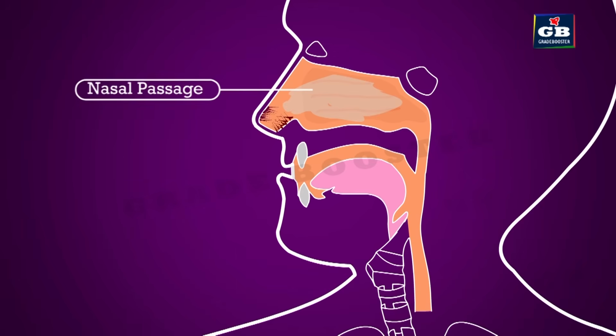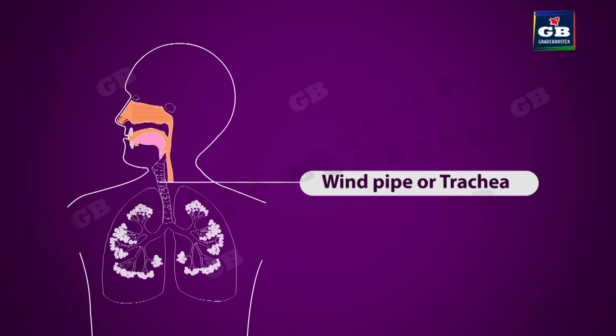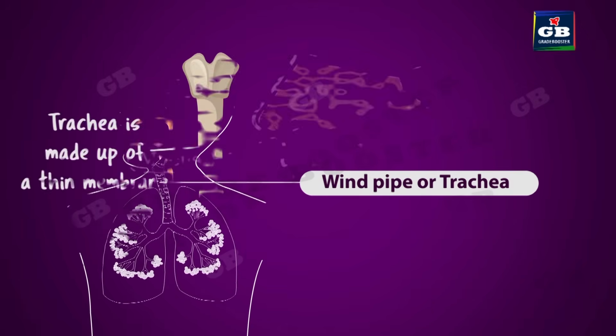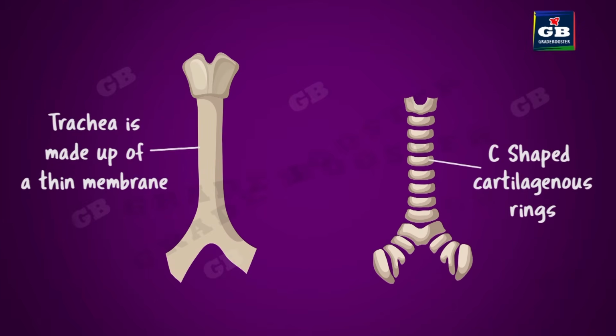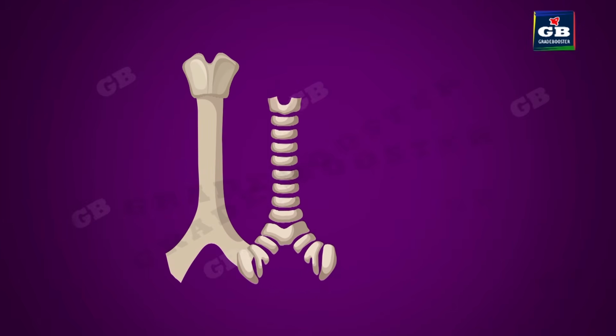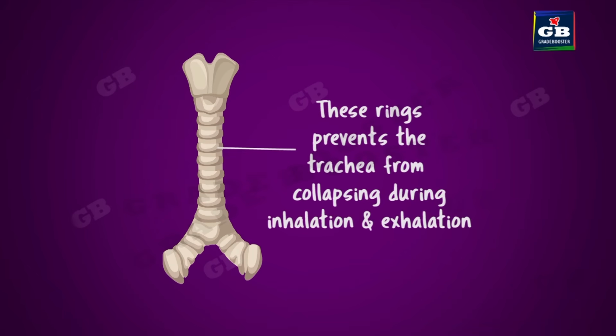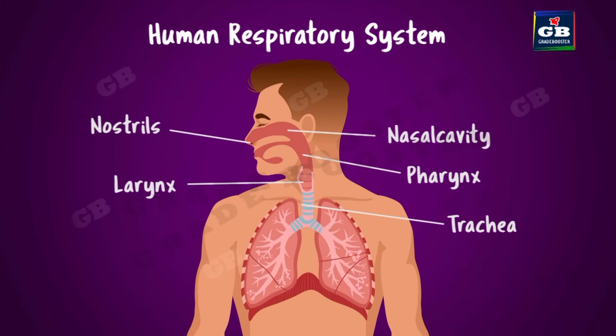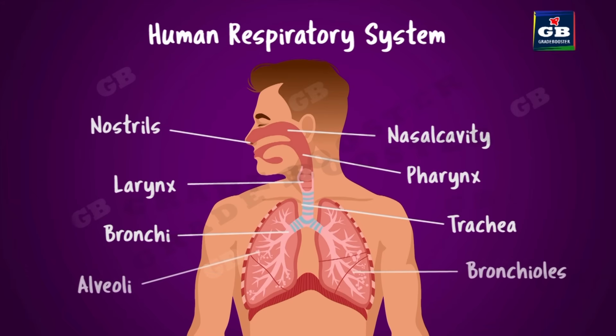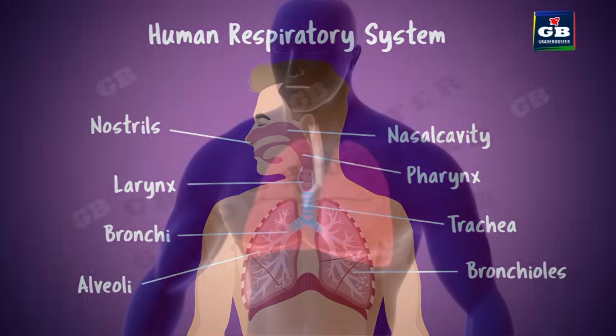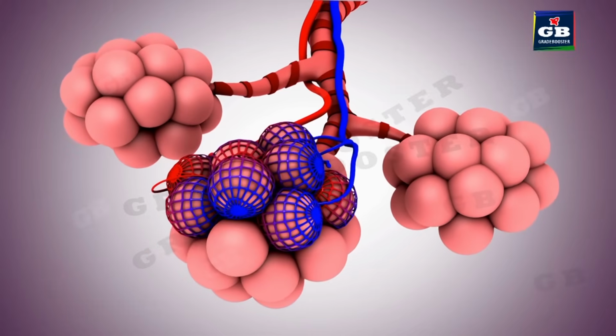Now this moist air enters the windpipe. The windpipe is also called the trachea. It is supported by C-shaped cartilaginous rings. These rings support the trachea and help to keep it open all the time. The windpipe divides into two branches. These branches are called bronchi. They are further divided into fine branches called bronchioles. Finally, these bronchioles are attached to small balloon-like structures. These balloon-like structures are called alveoli.